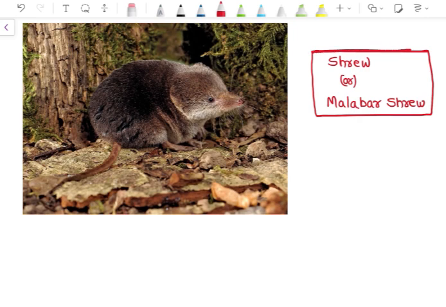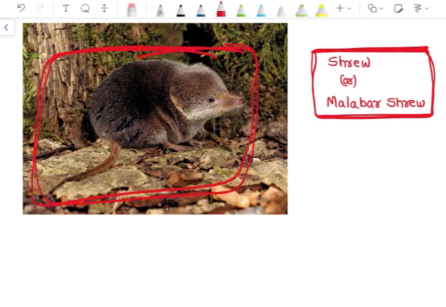See, this is shrew or Malabar shrew. Shrew is what? Rat-like animal, right? Shrew, इनका मुंह थोड़ा special होता है, right? So Malabar shrew are present all over the world, right? So Malabar area में Malabar shrew present है, right?